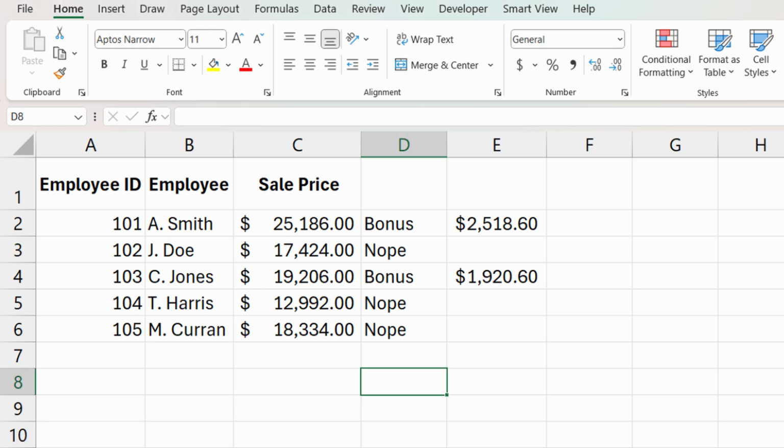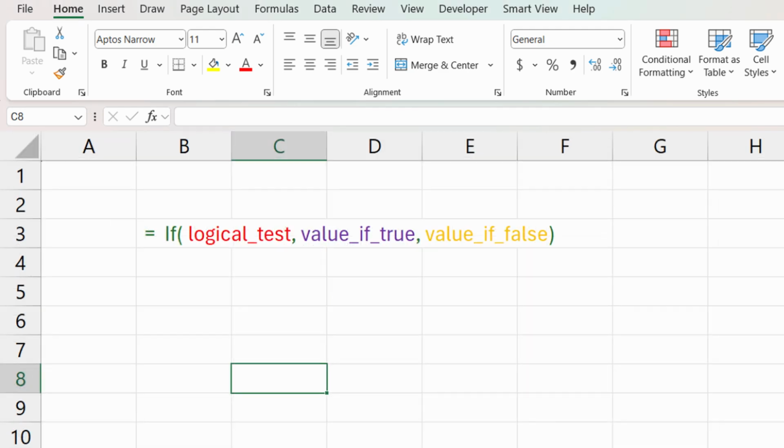But as always, with these tricky new functions, I will first break down the syntax for you guys. So we start off with the equal sign and then the word IF, followed by the open parentheses. We have our logical test, comma, the value if true, comma, and then the value if false. So the logical test is the condition that we're going to evaluate.